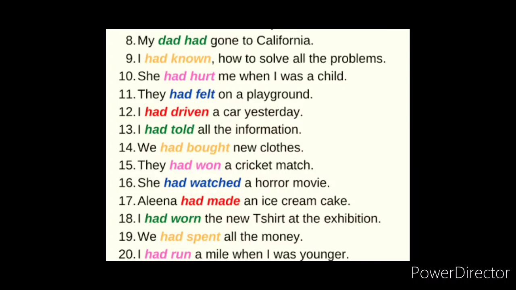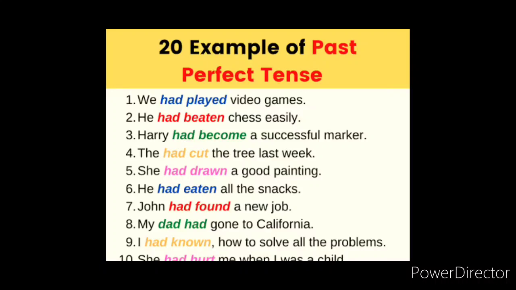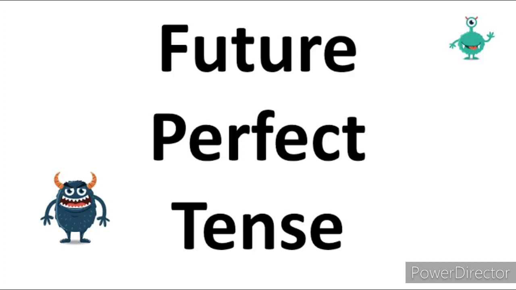Ran. So these are the examples for past perfect tense, children. So now I think you might be clear about the structure and how to make sentences in past perfect tense. So that's all from past perfect tense. Let's move on to future perfect tense, the last tense in the perfect tenses, children. Let's see the future perfect tense with the structure, definition and examples.